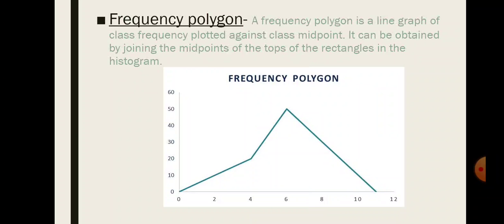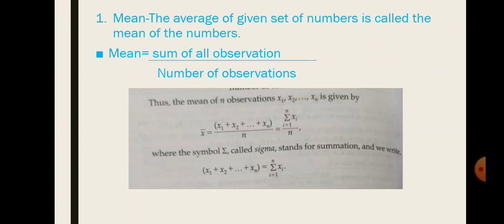Frequency polygon. A frequency polygon is a line graph of class frequency plotted against class midpoint. It can be obtained by joining the midpoints of the tops of the rectangles in the histogram. Mean. The average of a given set of numbers is called the mean of the numbers. The formula for mean is equal to the sum of all observations divided by the number of observations. The sigma symbol is used to represent the sum of a number of terms that follow a pattern.